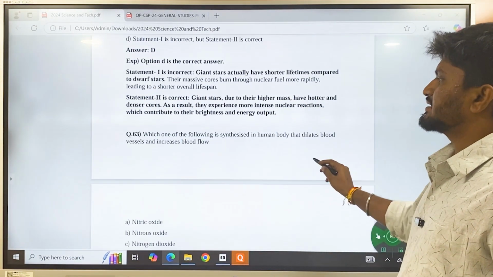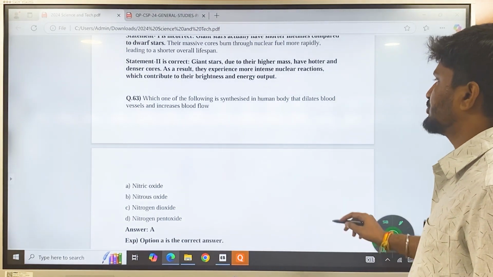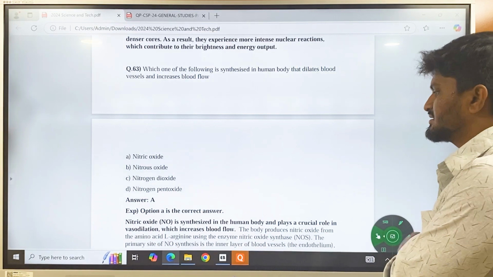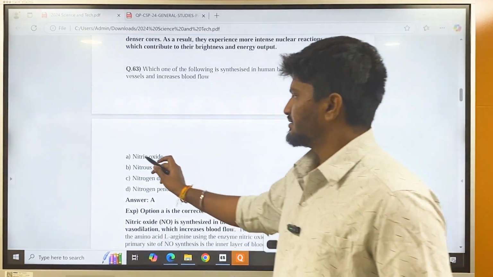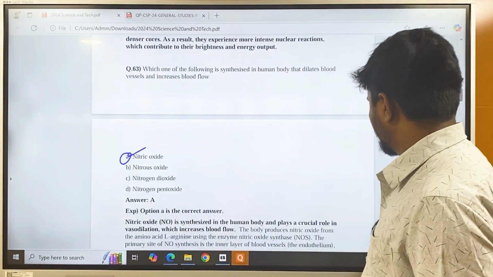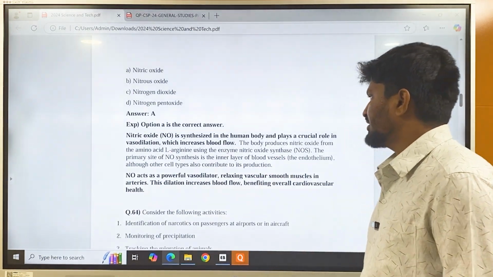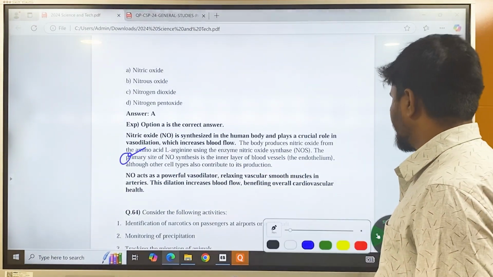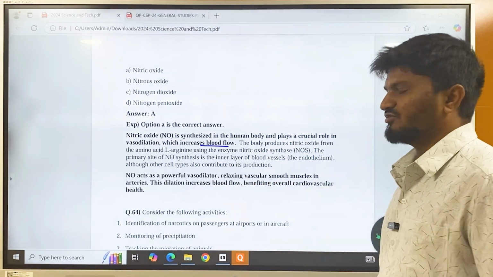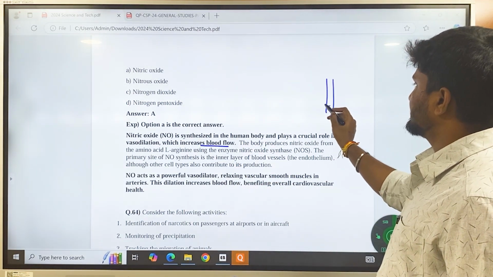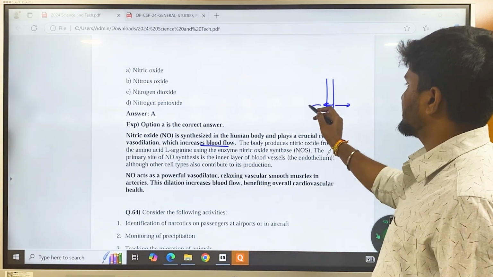Question number 63. Which of the following is synthesized in the human body that dilates blood vessels and increases blood flow? The correct answer is already discussed in environment. It is option A, nitric oxide. Nitric oxide is synthesized in the human body and plays a crucial role in vasodilation, which increases the blood flow. Vasodilation is when blood vessels will be expanded.